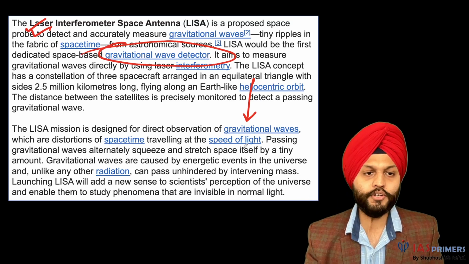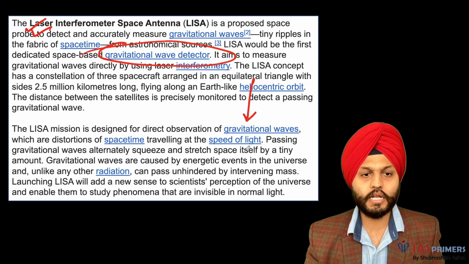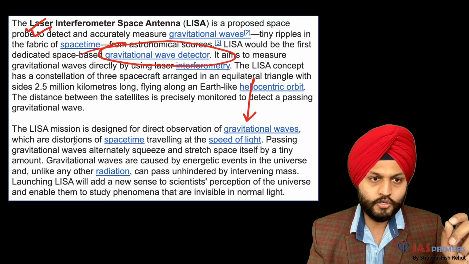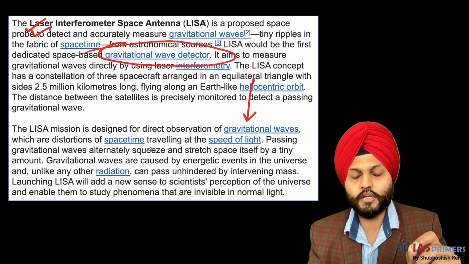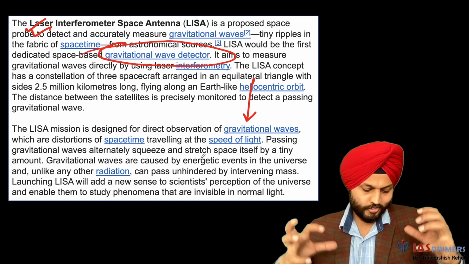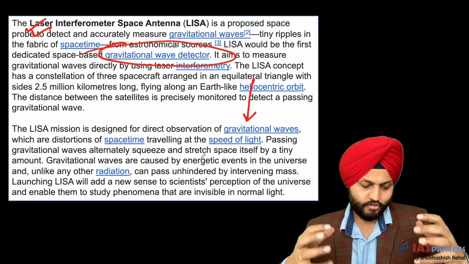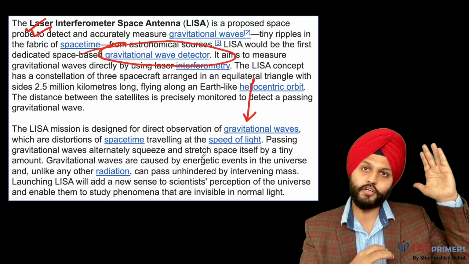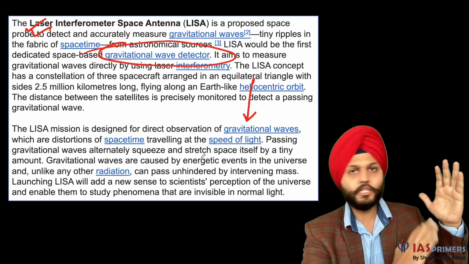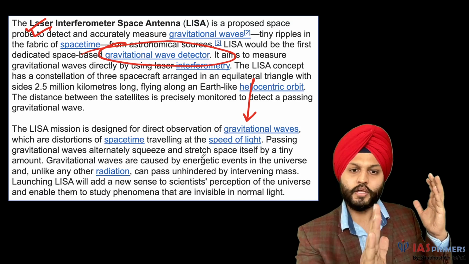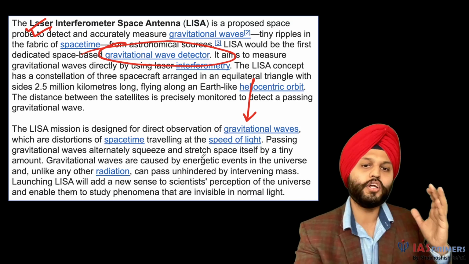Now, scientists are very interested because gravitational waves are distortions of space-time traveling at the speed of light. They happen when there are black holes, collision of stars, some major event that has taken place very far away, which we cannot see. But these gravitational waves, the waves that were created, they travel mostly undistorted.